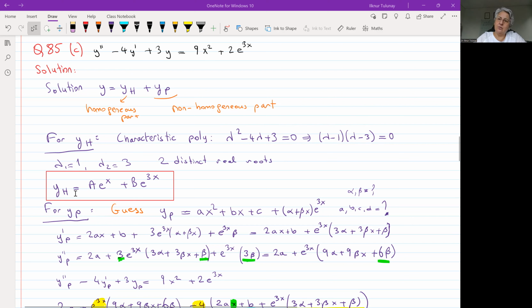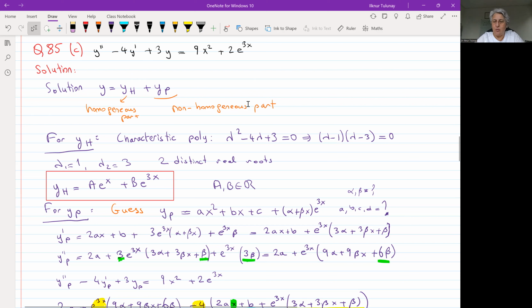The theory tells us that the homogeneous solution will be given by y_h equals a times e to the lambda 1 x plus b times e to the lambda 2 x, where lambda 1 is 1, giving e to the x, and lambda 2 is 3, giving e to the 3x. And a and b are any real numbers, just constants. Okay, so that was the solution for the homogeneous part.